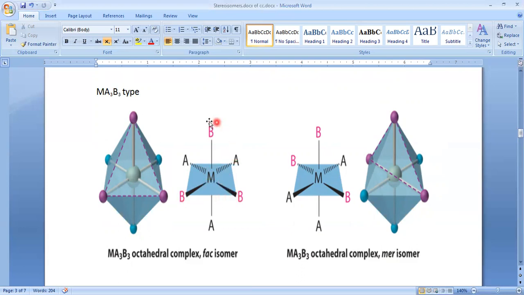So if two similar groups are oriented on the same side, then we can say fac. Here, if two similar groups are oriented on opposite sides, one B below the plane, one B above the plane, one A above the plane, one A below the plane, these two orientations are opposite to each other. At that time we can say that one is MER.